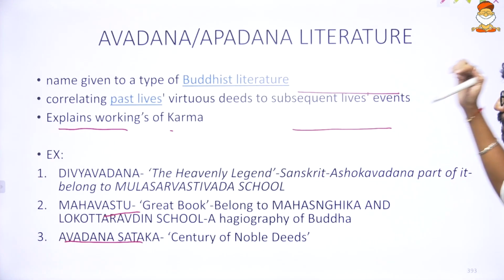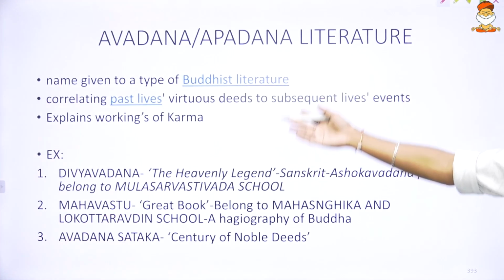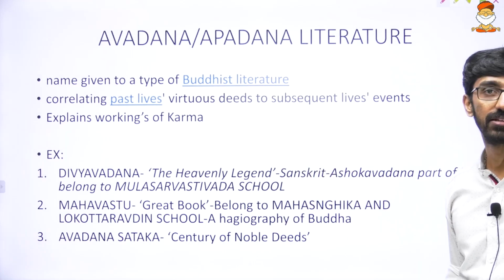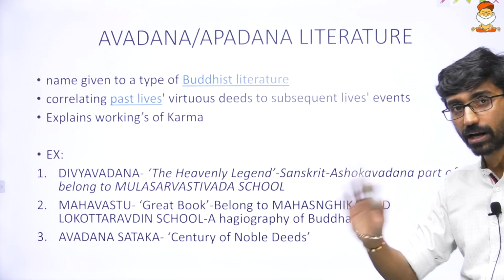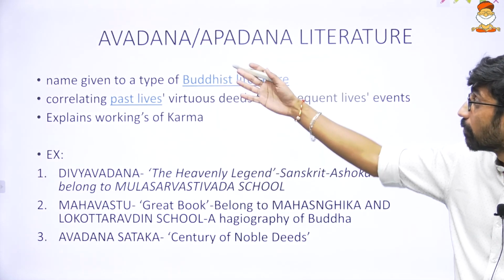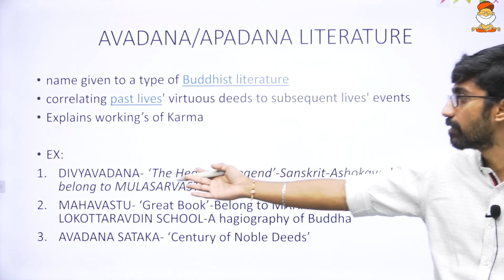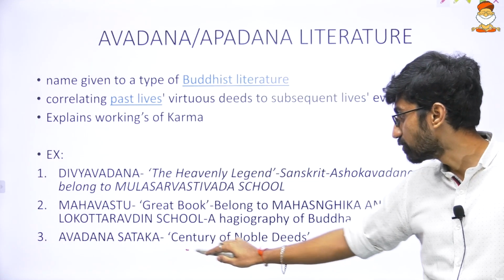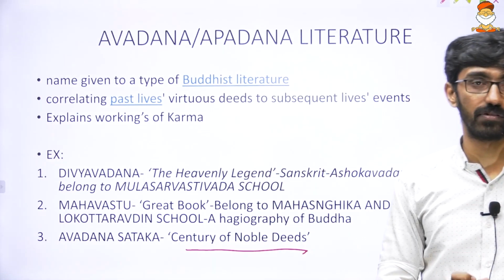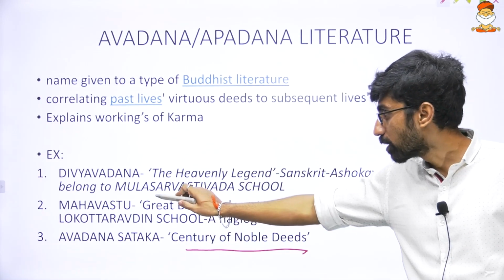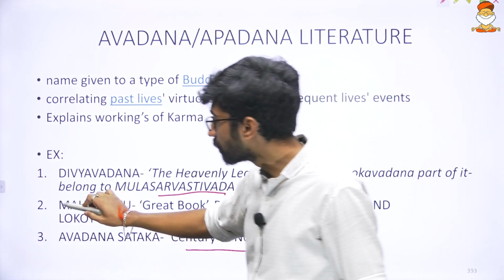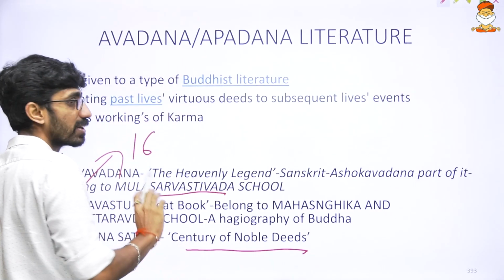What is this Avadana Shatakam? We discuss Avadana literature. It's a Buddhist literature about past lives and virtuous deeds that led to the events of subsequent lives, correlating both lives and explaining the workings of karma. Examples of Avadana or Apadana literature are Divya Vadana, Mahavastu, and Avadana Shataka, the century of noble deeds. We discuss this literature in ancient history, and you can go and check that. Divya Vadana belongs to the Mula Sarvastivada school. In Mahavastu we have the references of the 16 Mahajanapadas.